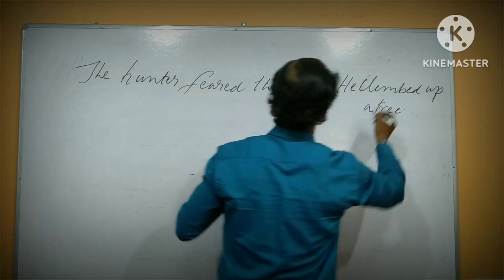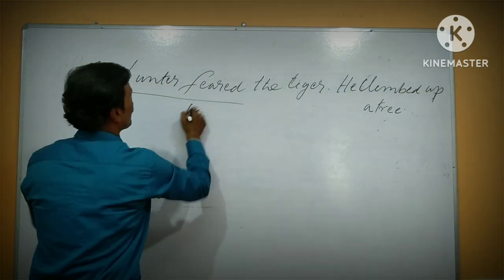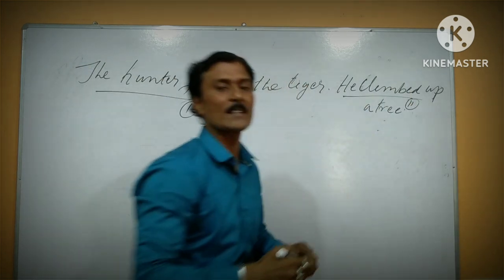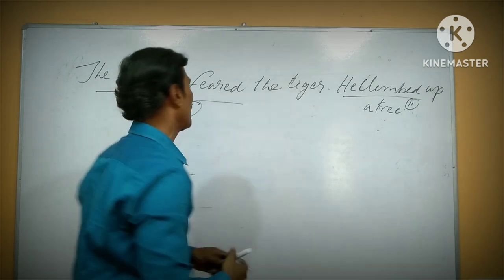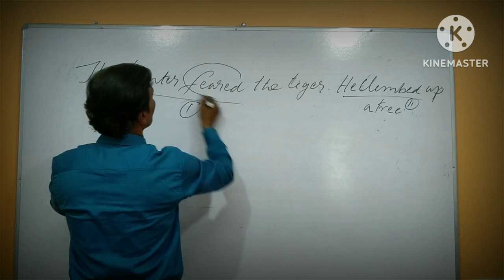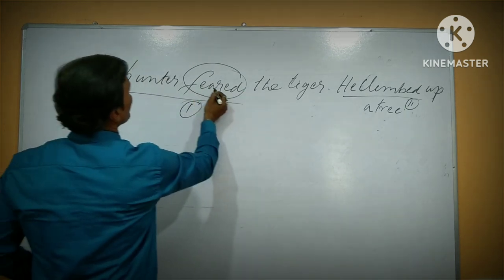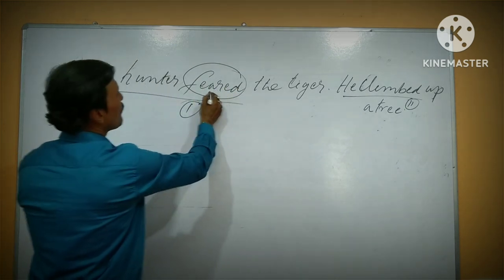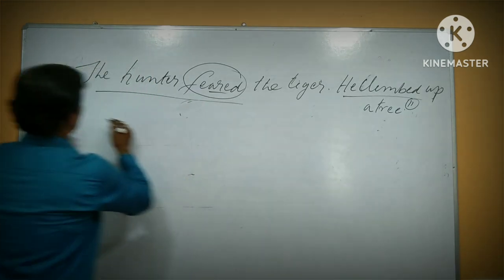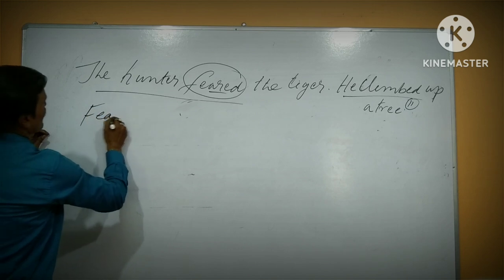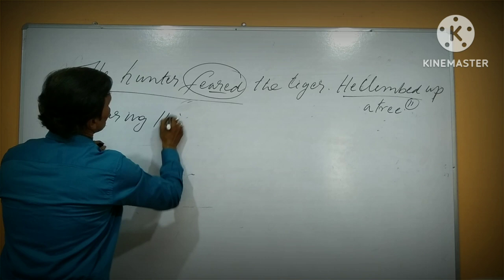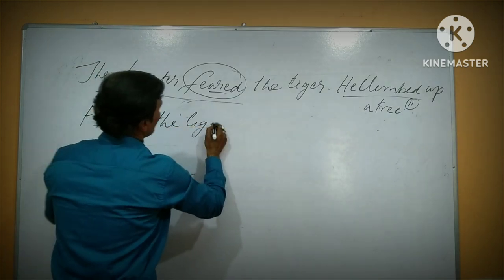Okay, climbed up a tree. So there are two sentences, sentence number 1 and sentence number 2. How to join them in a simple way as a present participle? Here is a verb, and find the verb feared, F-E-A-R-E-D. Feared has to be changed into the present form, fear, then adding ing at the end of the verb: fearing the tiger.